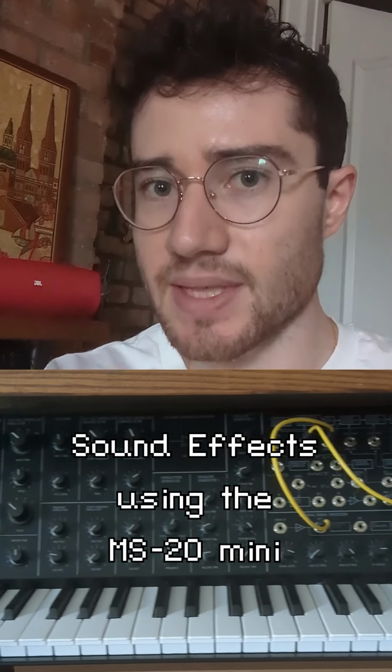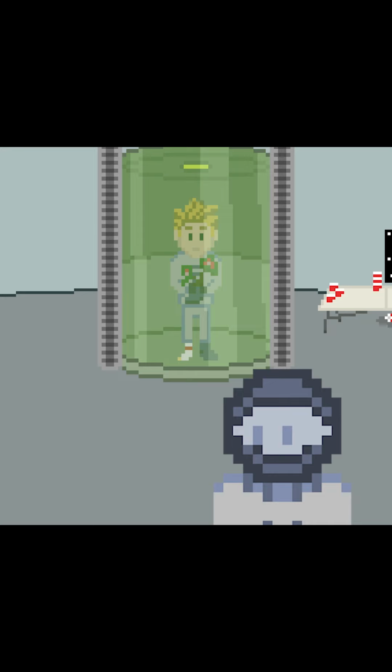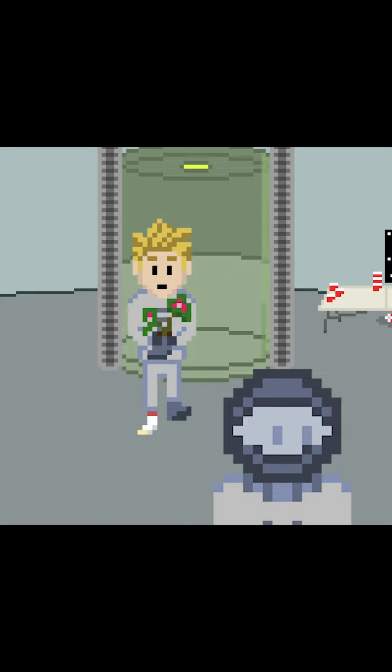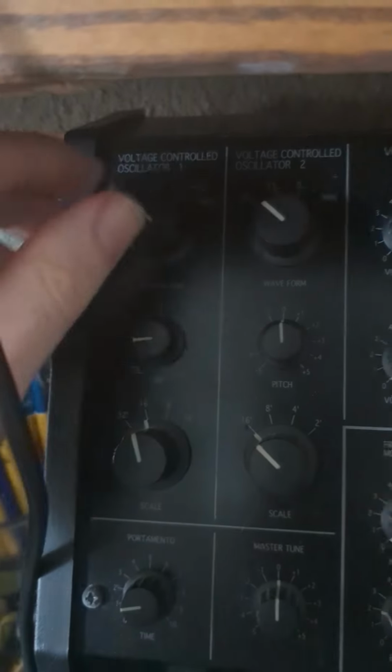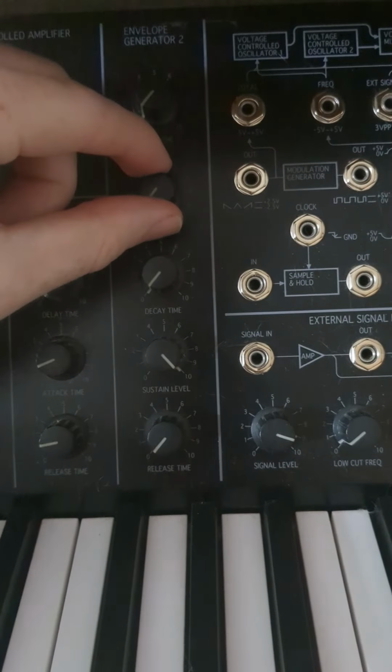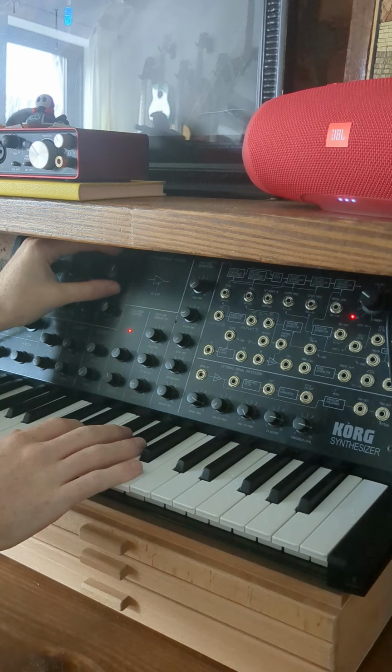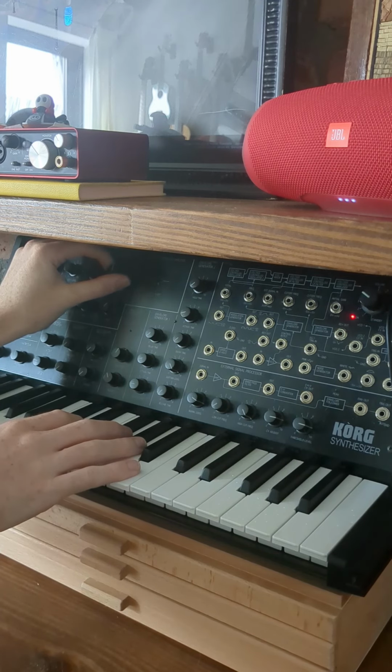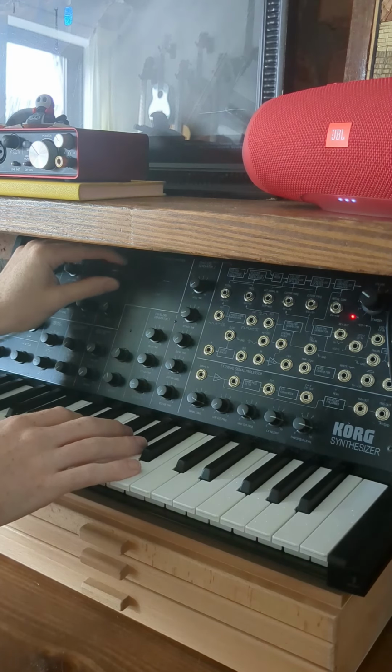Here's how I did the sounds of this elevator door opening and closing. First, I set oscillator 1 to send white noise. I set up a simple envelope with just a little bit of attack. Then I'll control the low-pass filter cutoff. When I open the filter and you hear the higher frequencies, that's the door opening. And when I close the filter as it's playing, that's the door closing.